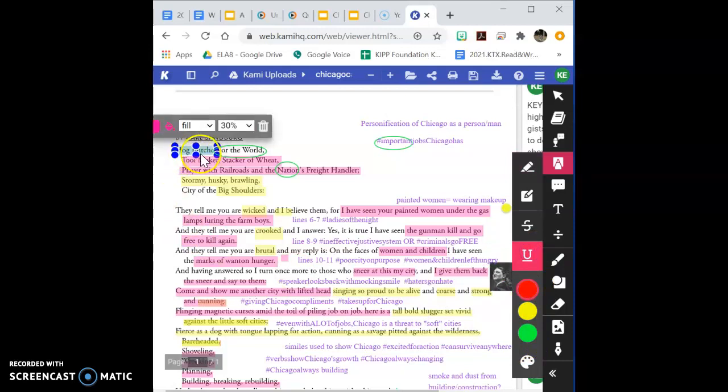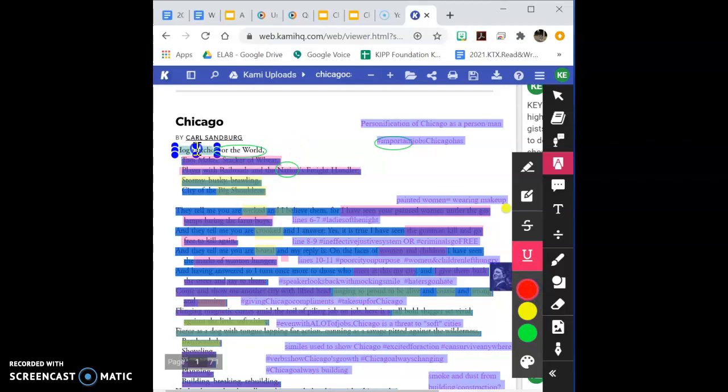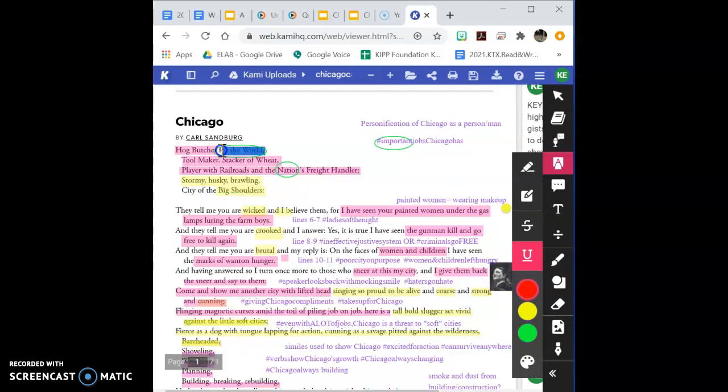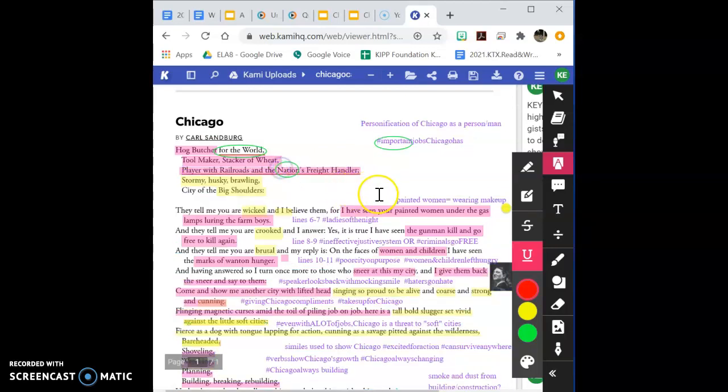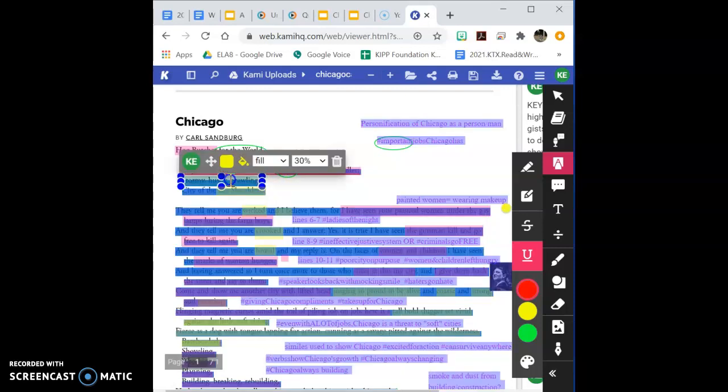So, okay, I see butcher for the world, so I'm going to underline that. All right, nation's freight handler, we already talked about this, right? I'm just going to do it again, though, just as a model. Stormy, husky, brawling, again, that is a description of Chicago.